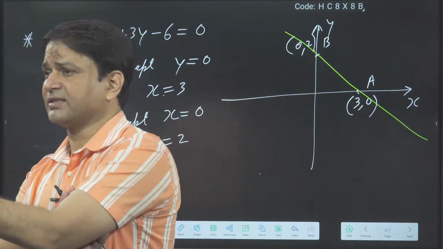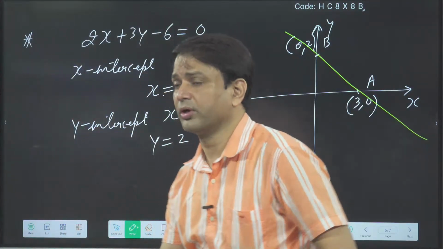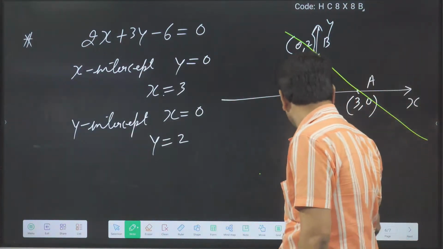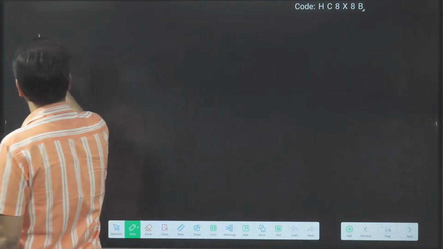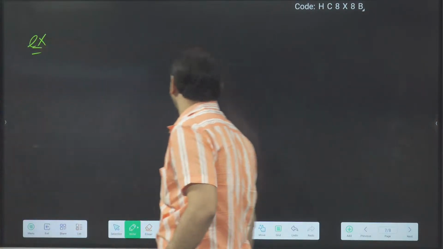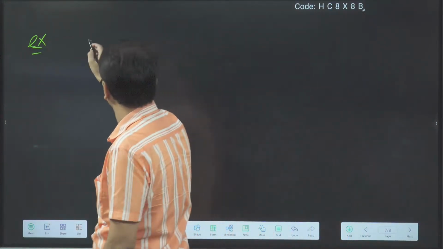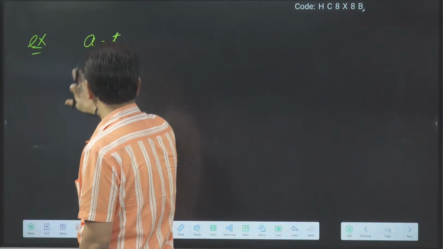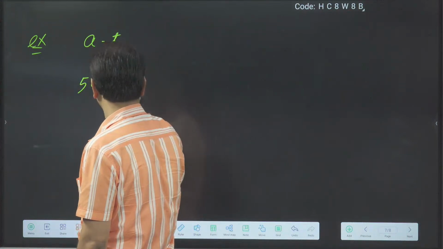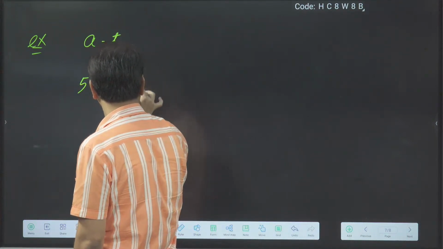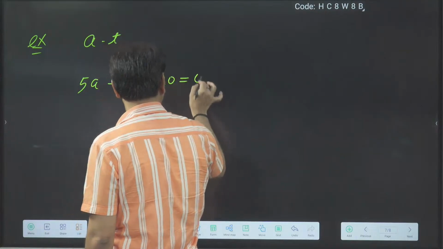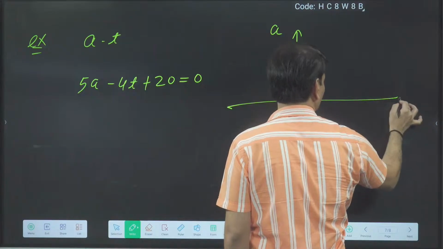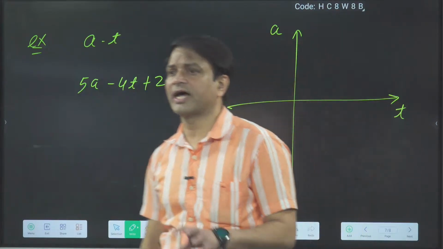You draw the straight line graph. In that we can say the x-intercept is 3, y-intercept is 2. Okay. Everybody completed? Now one more you will draw. Okay, I am giving the acceleration time relation. You have to draw the acceleration time graph.